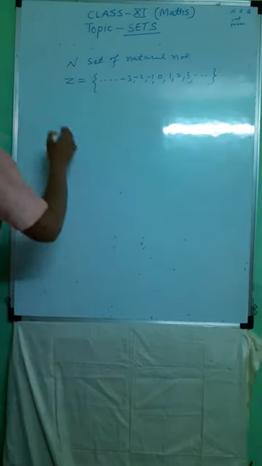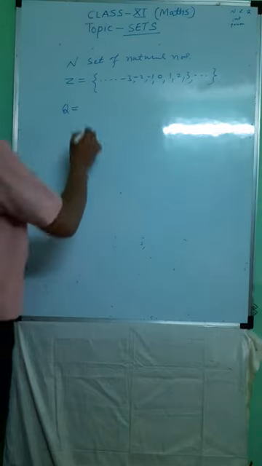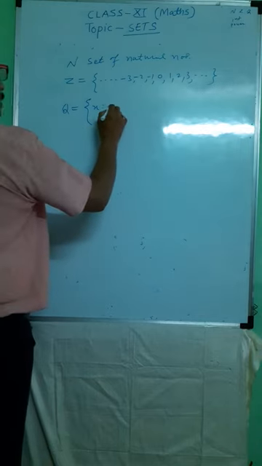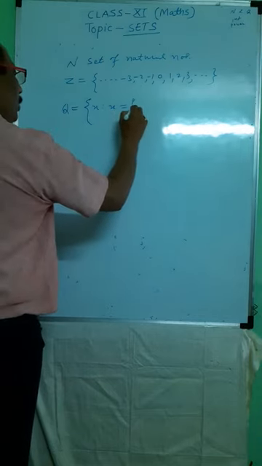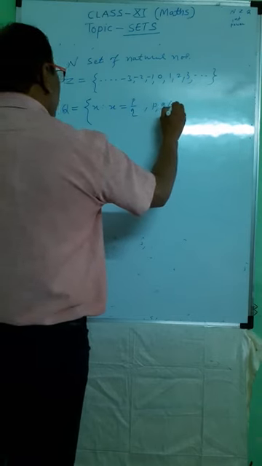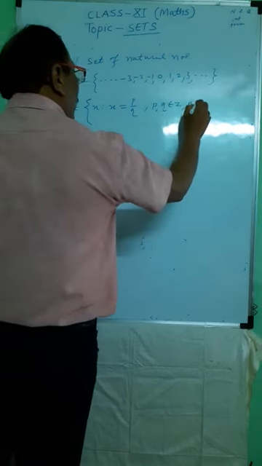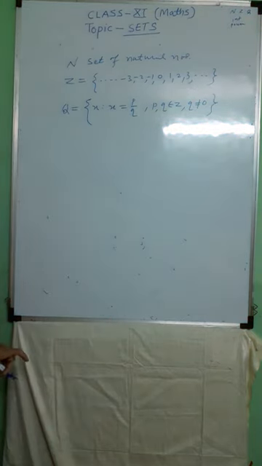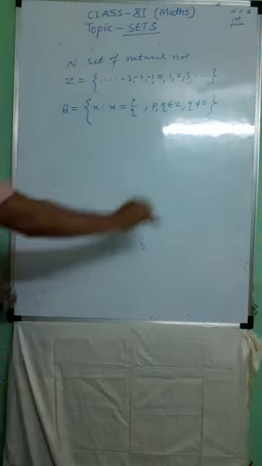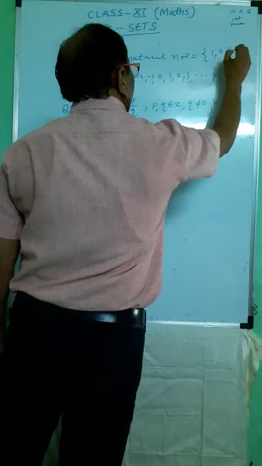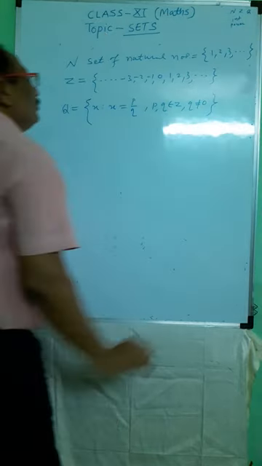What is Q? Q is the set of rational numbers. What are rational numbers? Rational numbers x, where x is equal to p upon q, such that p is an integer, q is an integer that belongs to Z, and q is not equal to 0. Set of natural numbers means 1, 2, 3, 4, 5, like this.